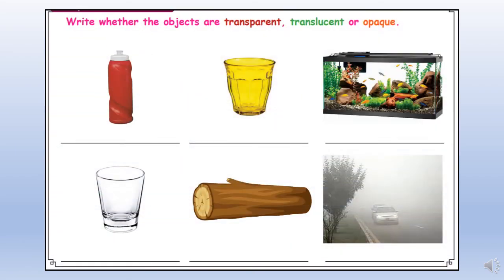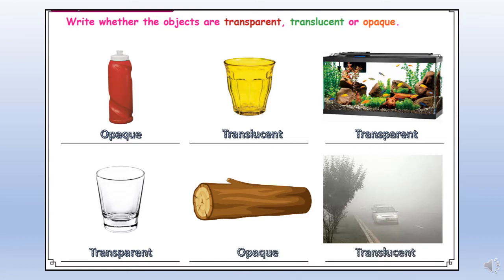Now write whether the objects are transparent, translucent, or opaque. The first one is a plastic bottle, which is opaque. The second one is colored glass, which is translucent. The third one is a fish tank, which is transparent. Then we have a clear glass, transparent. We have a log, which is opaque, and then we have fog, which is translucent.